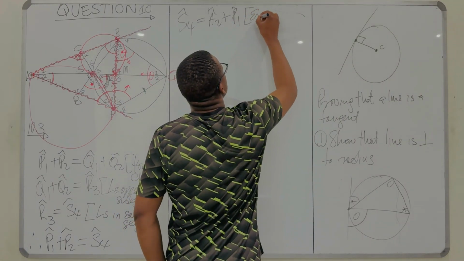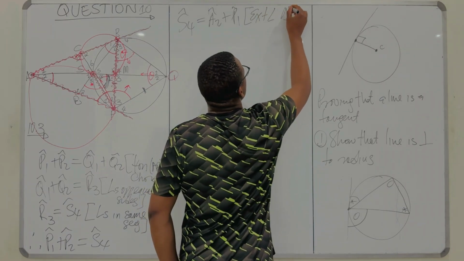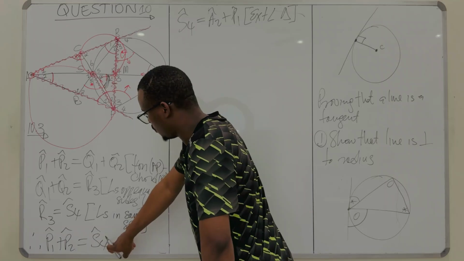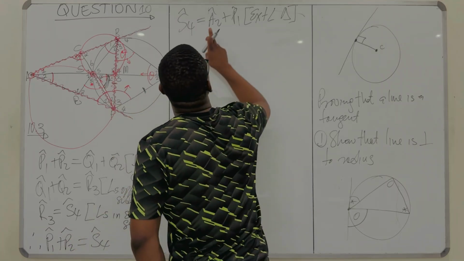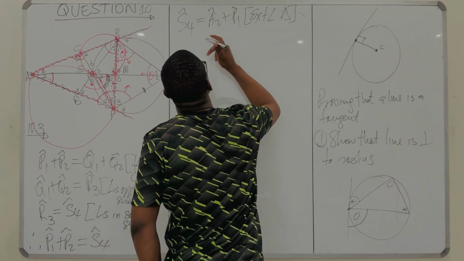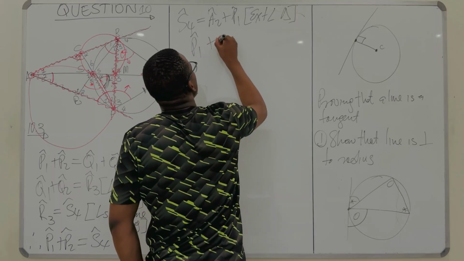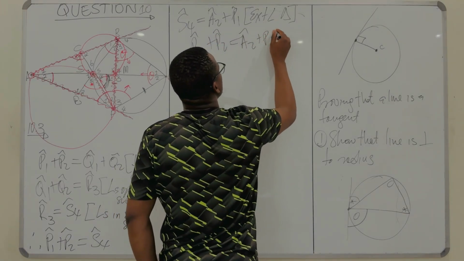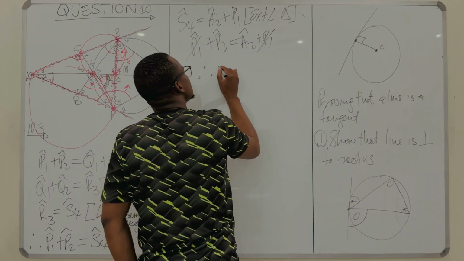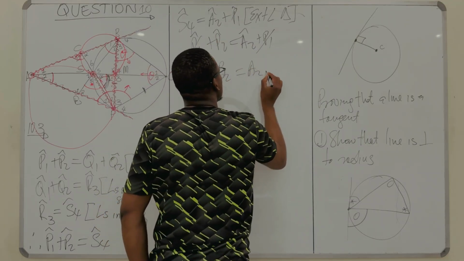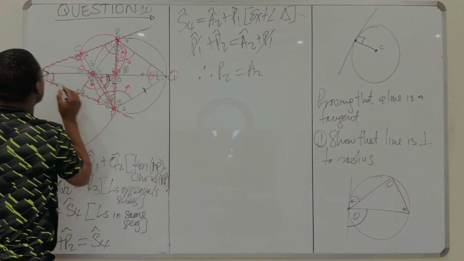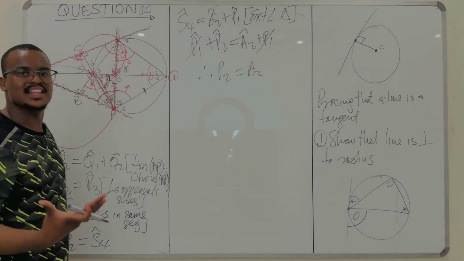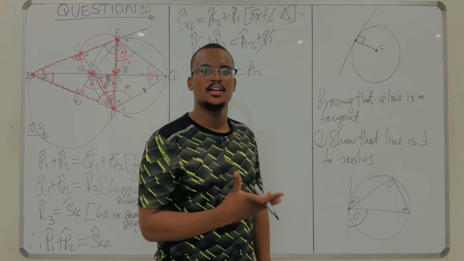We say this is an exterior angle of the triangle. In that case, the S4 is equal to S4. Therefore, P1 and P2 is equal to A2 and P1. So this and that go away. You get that P2 is equal to A2, which means this angle over here is equal to that angle over there, which is the angle between the line and the chord. It's equal to the angle that the chord subtends to the other segment.